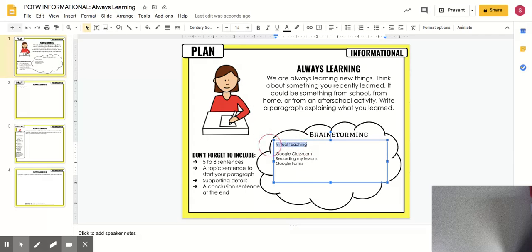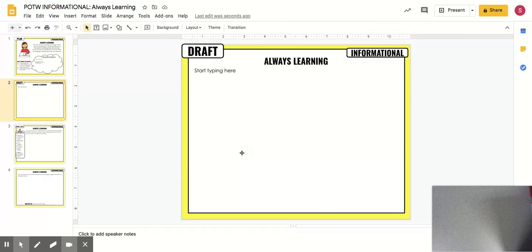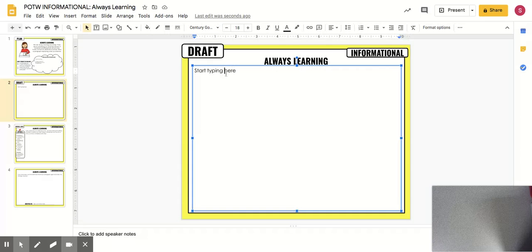So I would write the main idea of your paragraph, the main topic. I'm always learning. Right now I'm learning virtual teaching. And then list your 3 supporting details, just basic ideas. Then going on to the next slide, you have a rough draft. This is going to be your first draft. I expect there to be a lot of mistakes in this one. I expect you to maybe even make this super long or super short, because then you're going to be adding to this eventually. This is just where you're going to start typing your original paragraph.